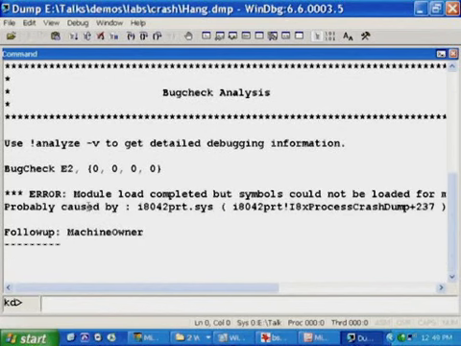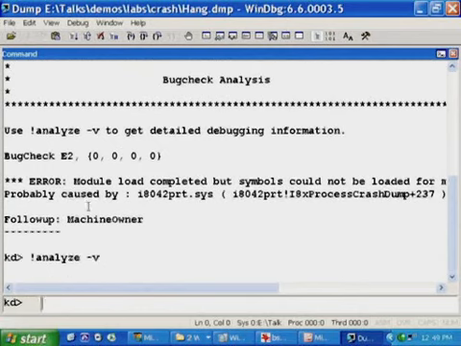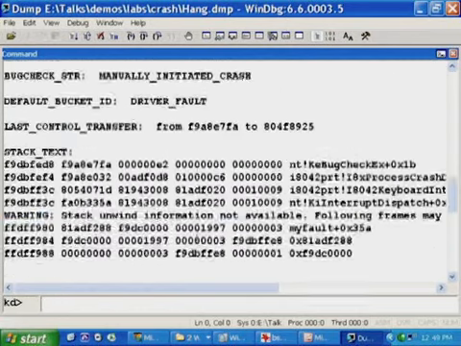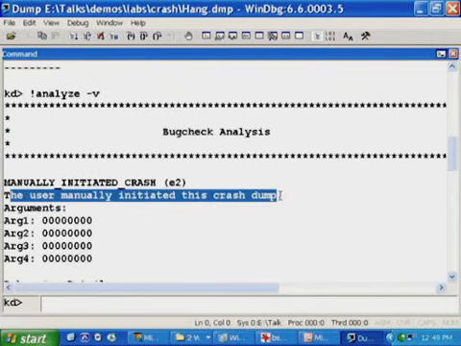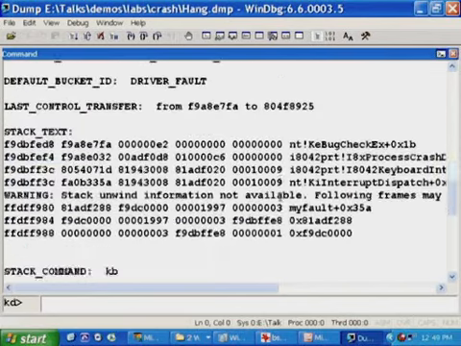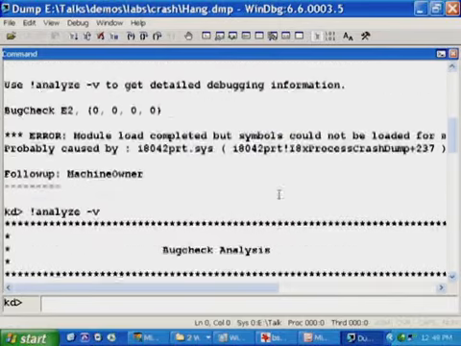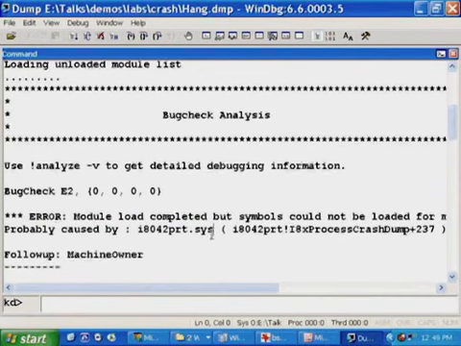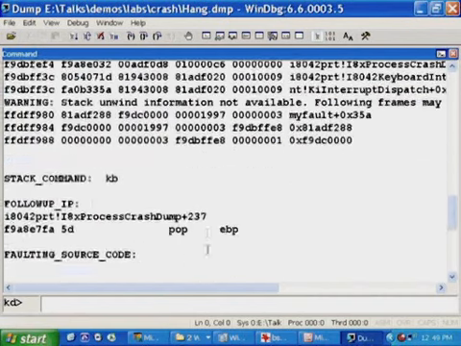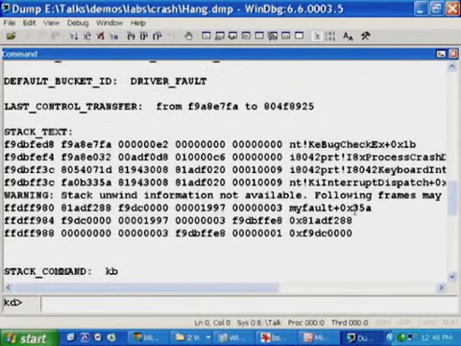and one of the first things we're going to notice is that the analysis, if we took !analyze -v, isn't going to be terribly helpful. Because we've manually initiated the crash, it just tells us, hey, the system crashed because you did it. In fact, the driver that it blames is really the i8042 port driver right here. It's really the keyboard driver for the PS2 keyboard, which called KeBugCheckEx. So it says, hey, that's the guy that caused it ultimately.